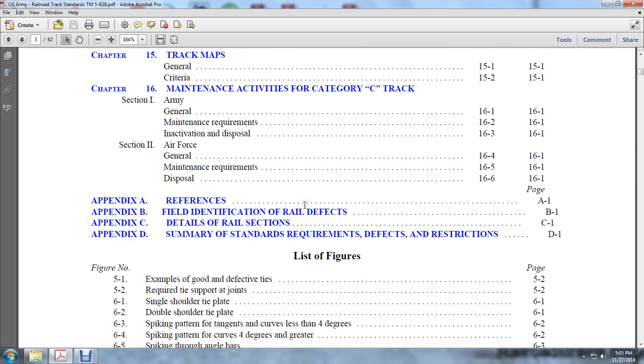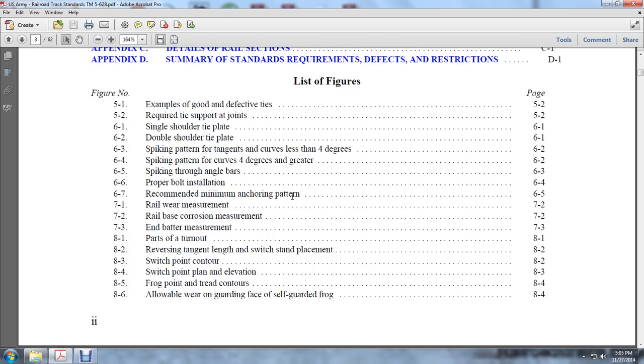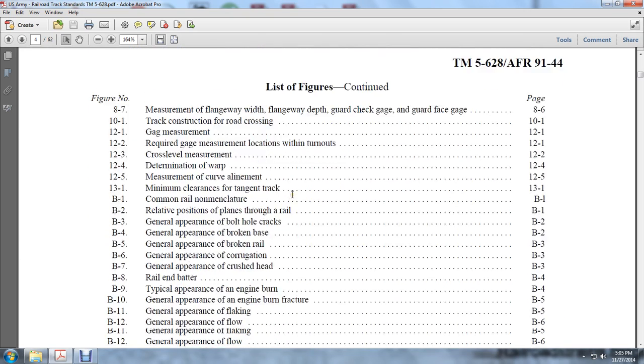Appendix C, Details of Railroad Sections. Appendix D, Summary of Standards, Requirements, Defects, Restrictions. List of Figures from 5 to 8.